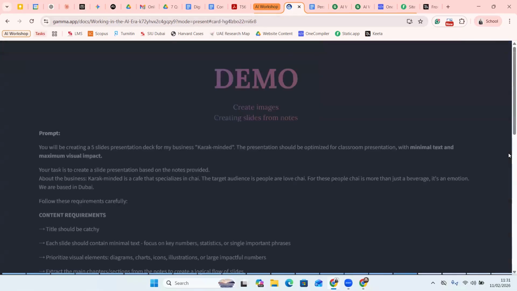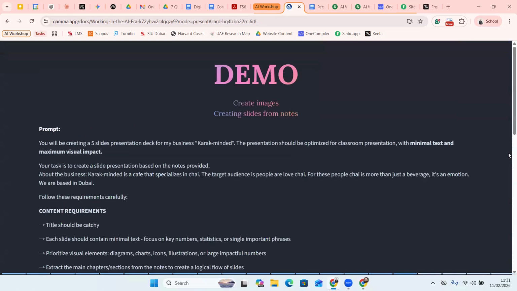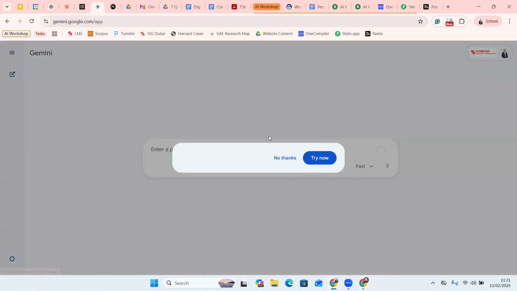Now, what we're going to learn about Gemini is, firstly, you can make use of Gemini for images. Okay, let me show you. So we come over here.